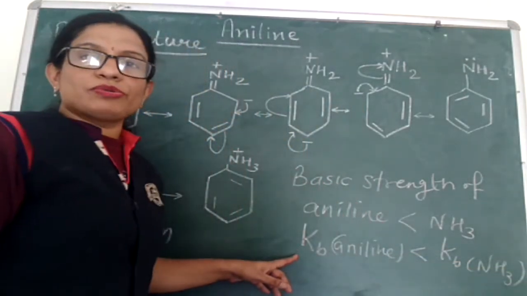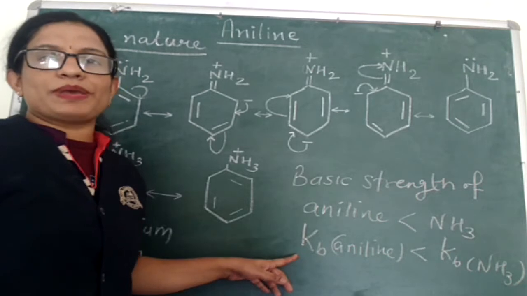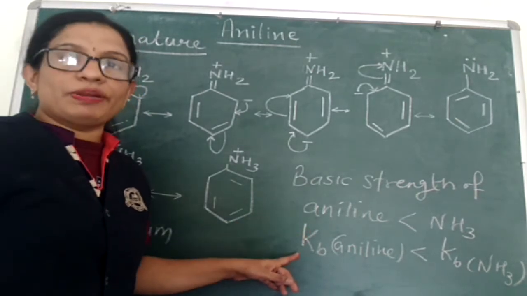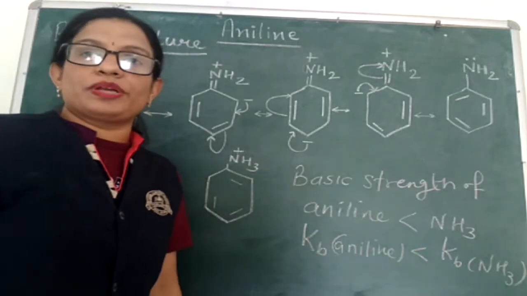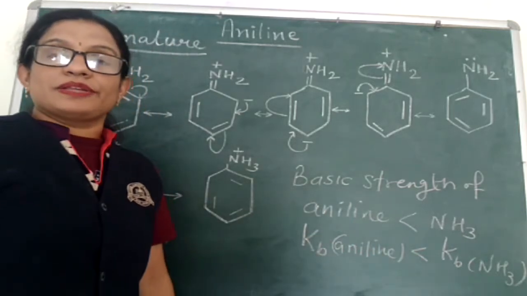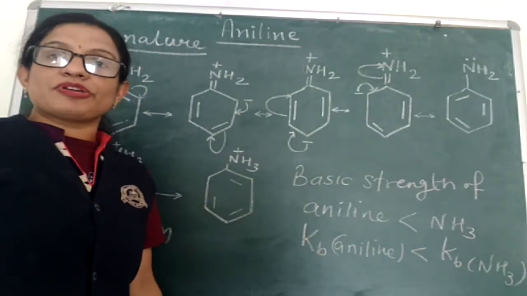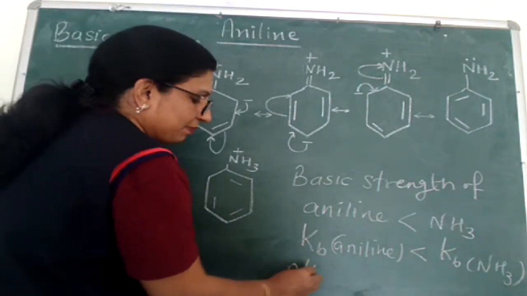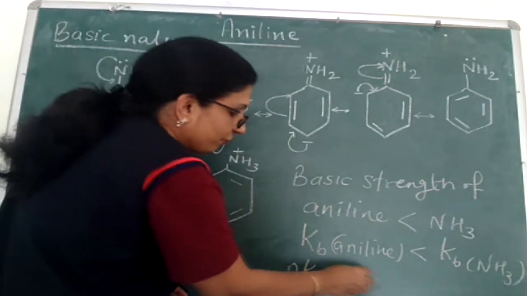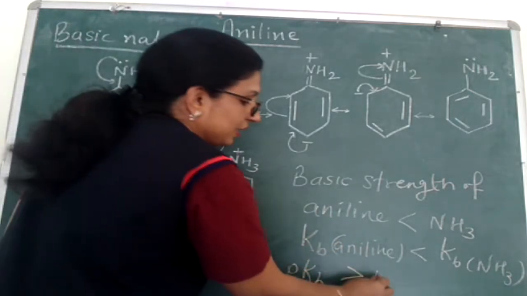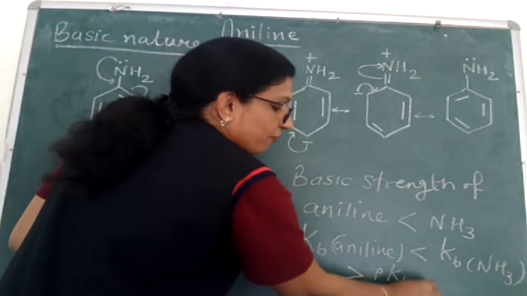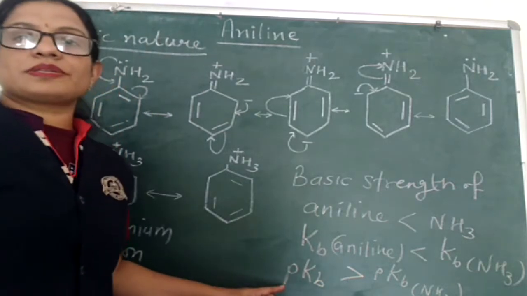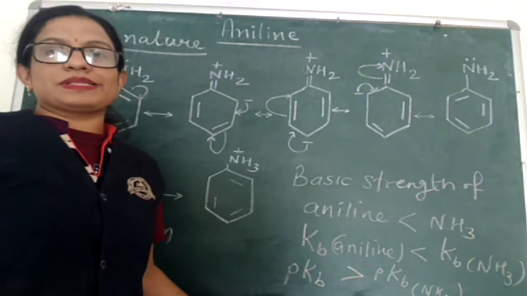As Kb is directly proportional to basic strength, since aniline is less basic, its Kb value will be less than the Kb value of ammonia. If we want to express this in terms of pKb value, the pKb value of aniline will be more than the pKb value of ammonia, because pKb is inversely proportional to the basic strength.